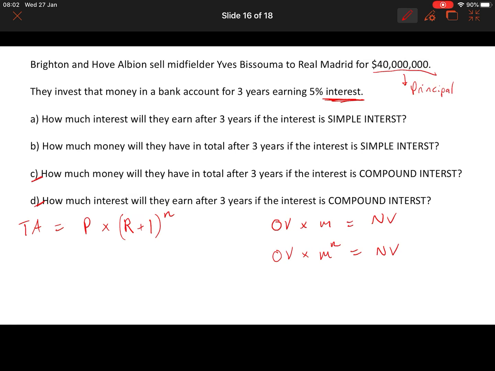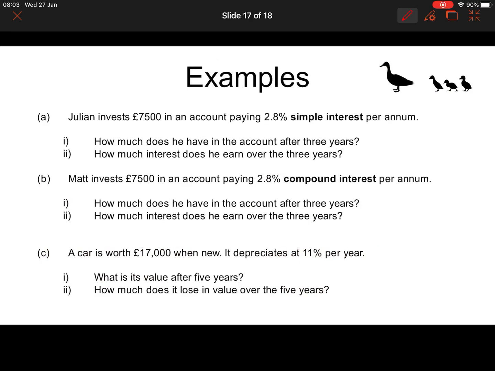And that formula is true for all types of circumstances where there's repeated percentage change. So you're not just increasing something by a percent one time, but maybe 2, 3, 4, 5 times. However many times you're doing it, that is what that number n needs to be. So it is actually the same formula. Okay?